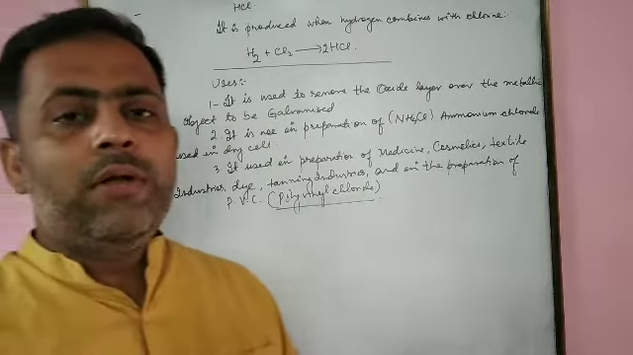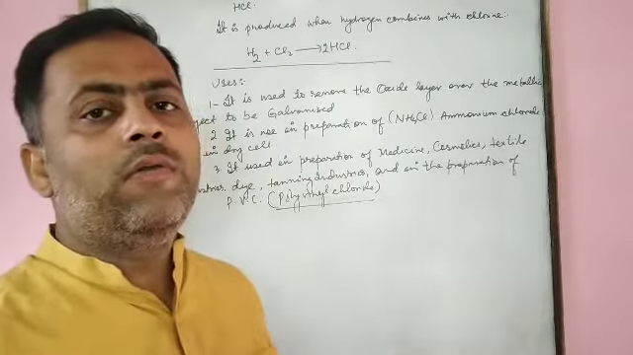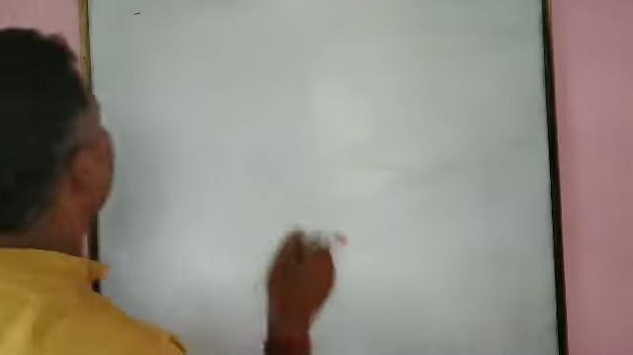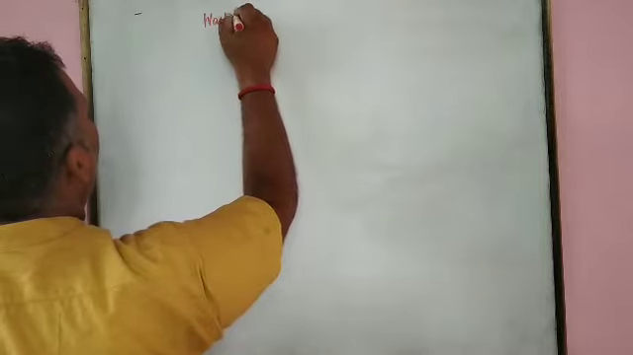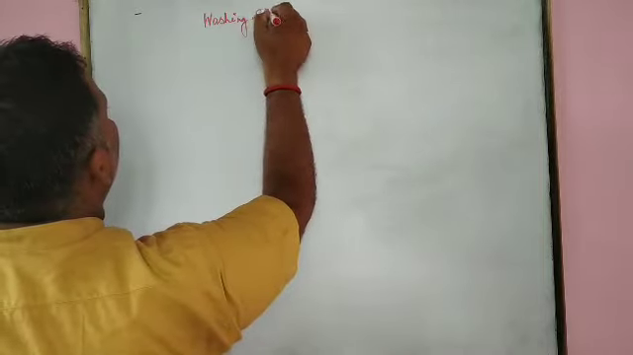These are the different uses of hydrochloric acid which we have discussed. Now we will be discussing washing soda and baking soda, their preparation and their uses. Let us discuss some basic terms. First, washing soda.